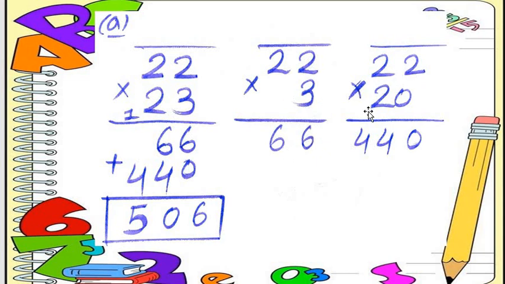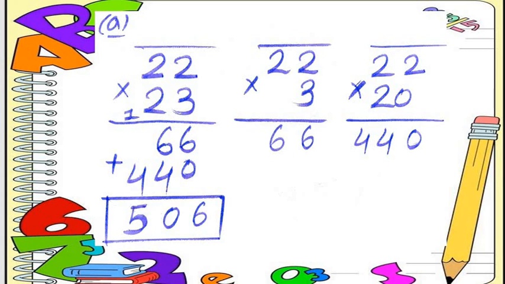Then after that, 22 multiplied by 20. So here we must break the 23 into 20 and 3. So 0 here. 2 2s are 4. Again, 2 2s are 4. Now here we add and get the product. 6 plus 0 is equal to 6. 6 plus 4 is equal to 10. 0 here and 1 as a carry. Then 1 plus 4 is equal to 5. Understood? Got my point? So what answer did we get?